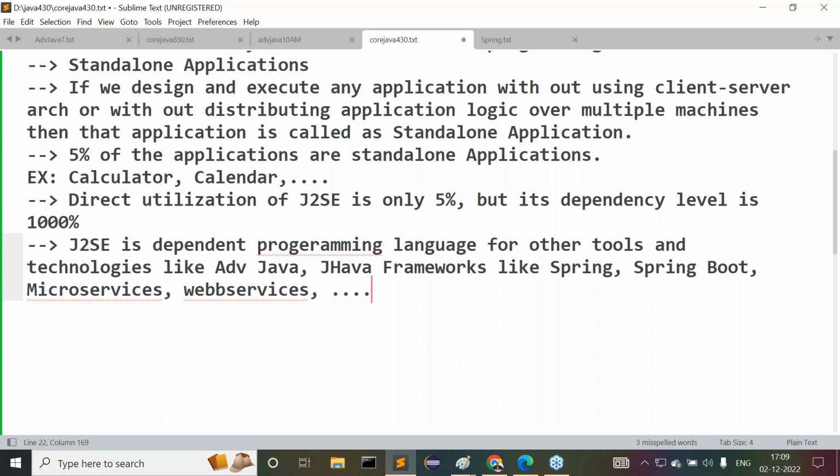Some other tools, like Selenium tool, Selenium testing. Then after that, what next one? Salesforce, then SAP related things, and so on and so on. So core Java is a basic platform. On the top of that basic platform only, all these many technologies and tools are designed. So core Java is mandatory or not? That is exactly the requirement here we can understand.